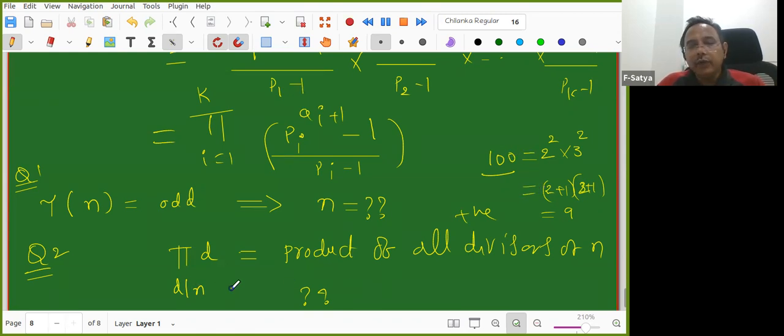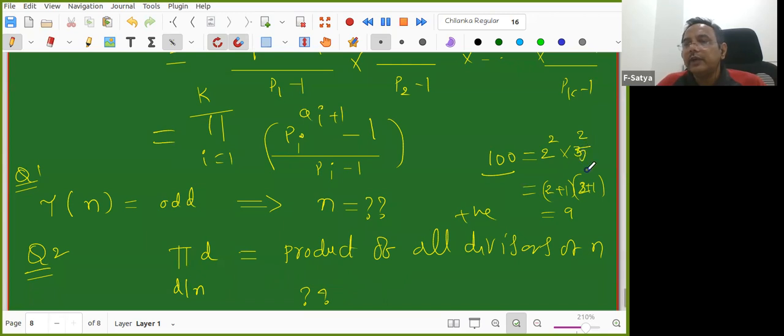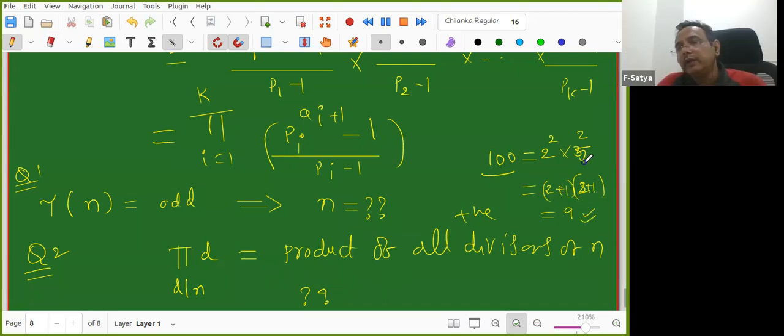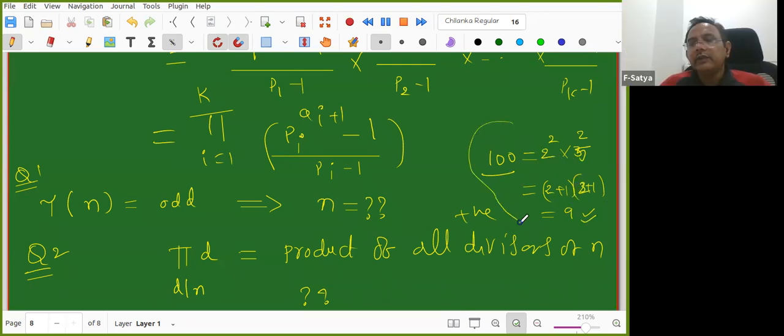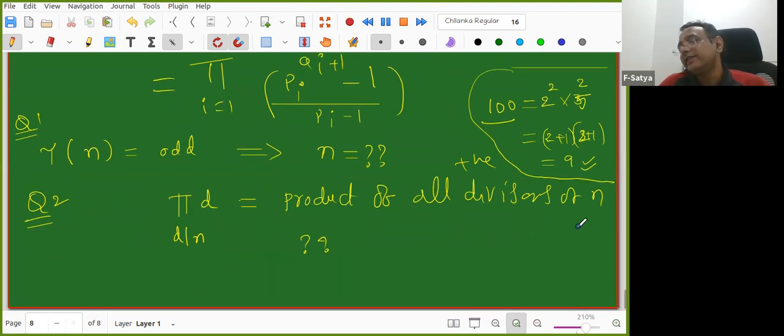Now similarly, 2 square into 5 square. It is independent of the prime, so it is 9. 2 square into 3 square, that is 36 also; the number of divisors is 9 only. Now you can challenge some 10th class or 9th class student, just for fun. It is like magic. They do not know. You give me any number, I'll tell you the number of divisors.